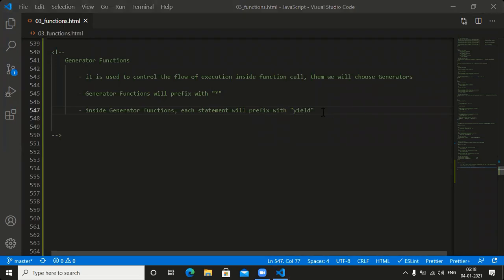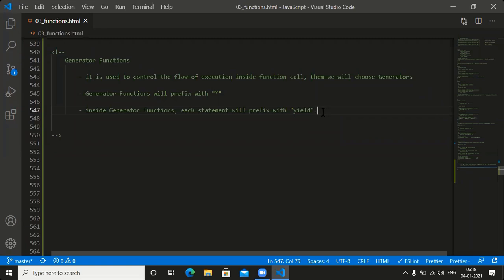Guys, did you get the clarity regarding this one? Sharon, read the three statements once again. Pavan, read the first statement. It is used to control the flow of execution inside a function call. Then we will choose generators. Generator functions. Next one, second one.